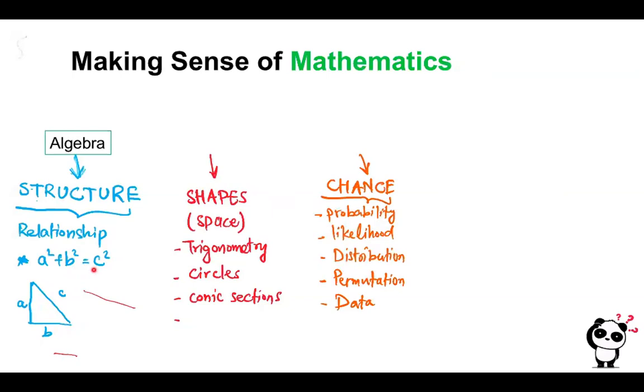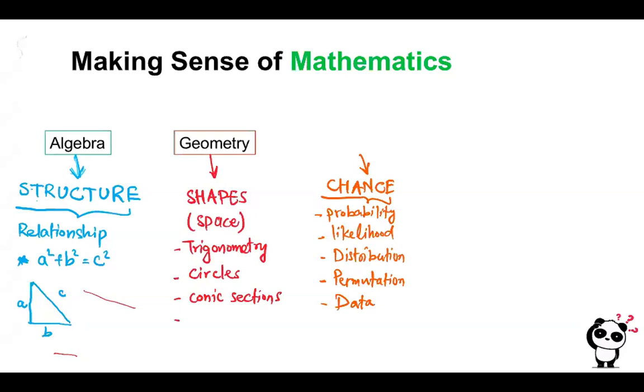So we find equations and we find the relationship between different components and constants and variables. Next was geometry, and we learned that geometry is all about the mathematics of shape or space, and of course trigonometry and circles and conic sections and the motion of planets and the speed of the galaxies. All these things we study in geometry. Yeah. So all the physical things have particular shapes, so we also want to understand them. So what are the properties of the shapes and so on.